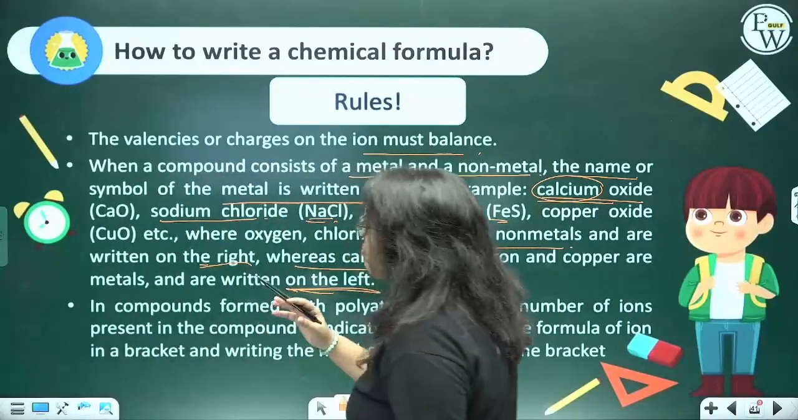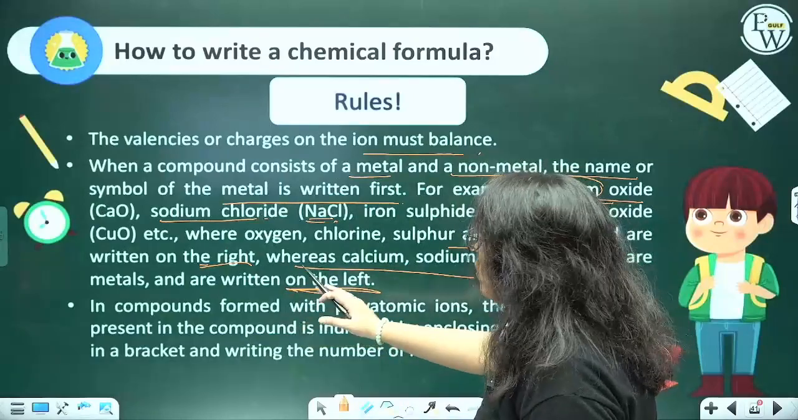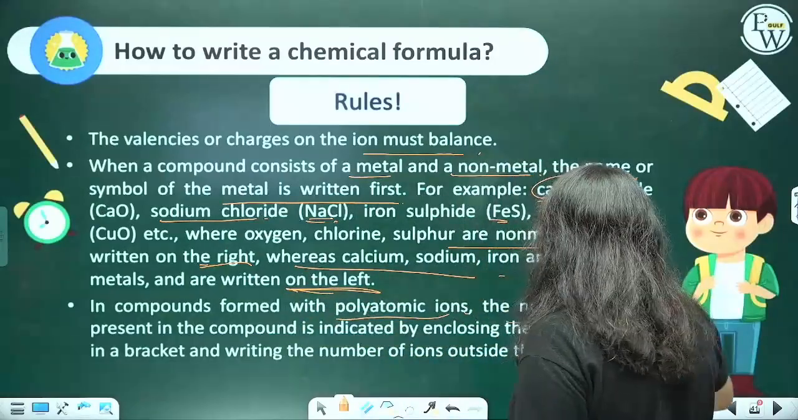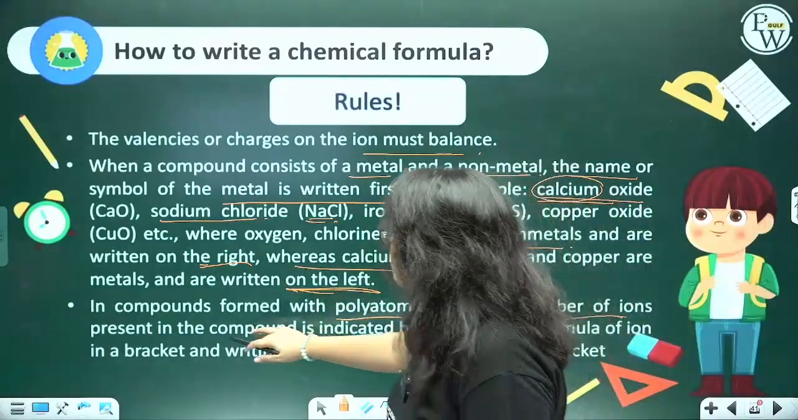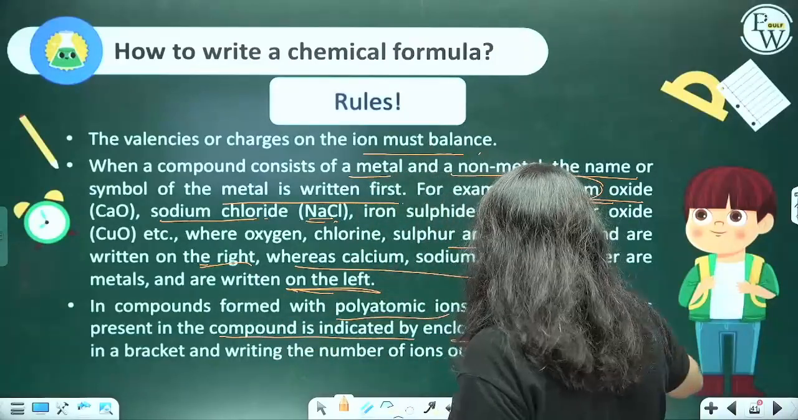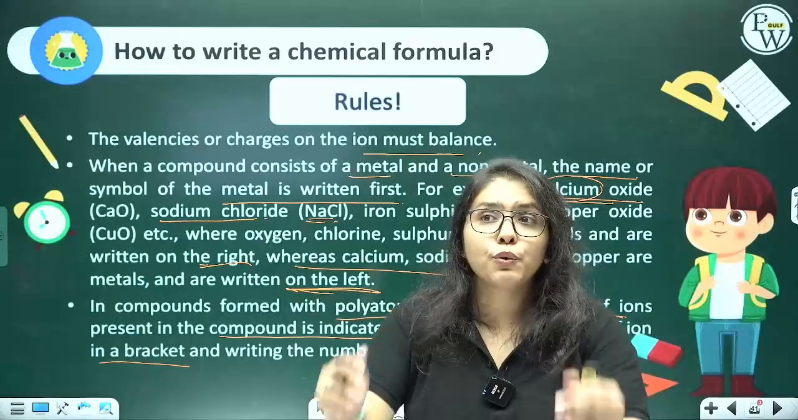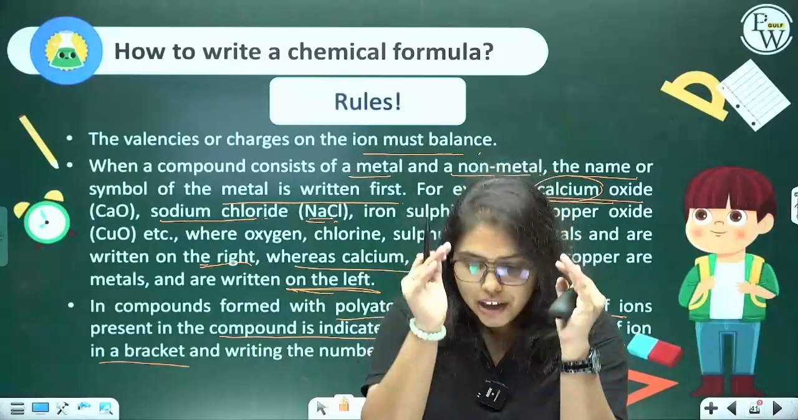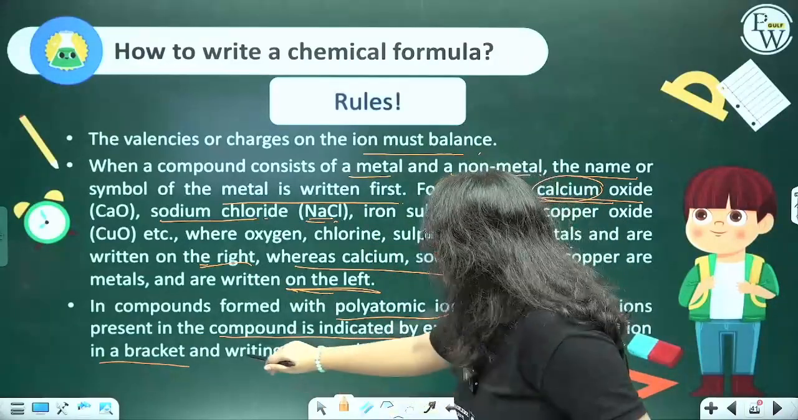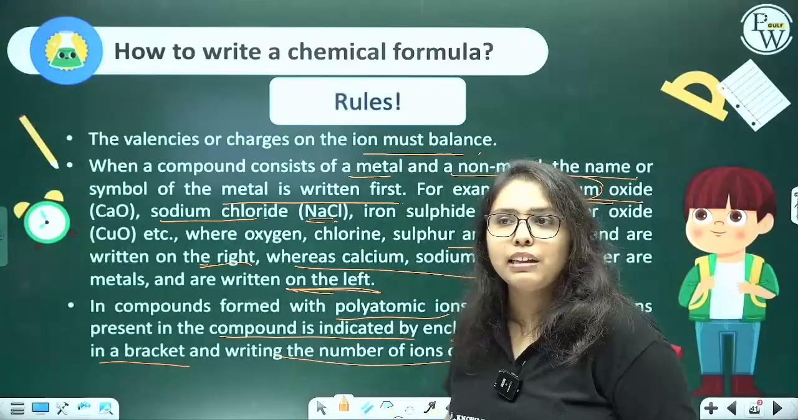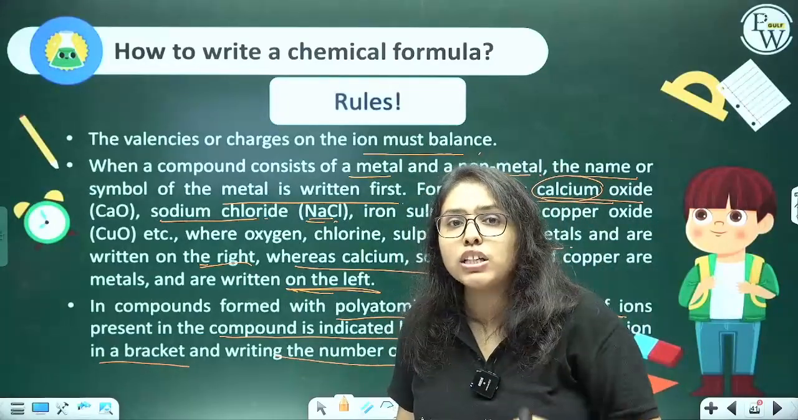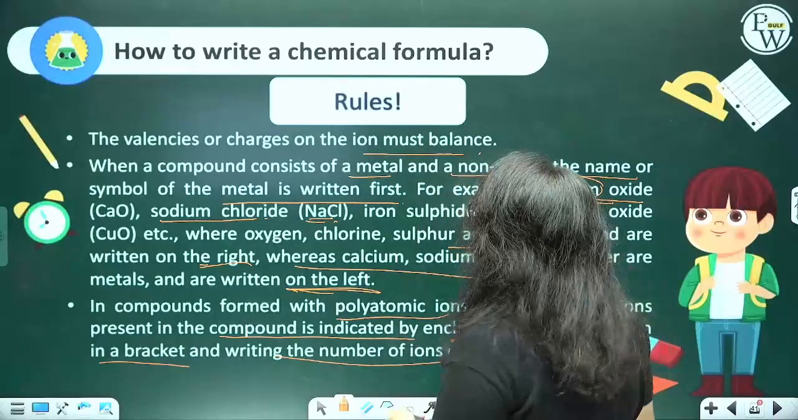Another thing is, in compounds formed with polyatomic ions, the number of ions present in the compound is indicated by enclosing the formula of the ion in a bracket. What do we use? We use a bracket, and we write the number of ions outside the bracket.